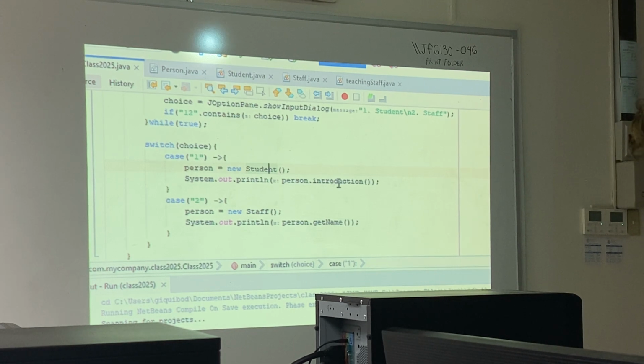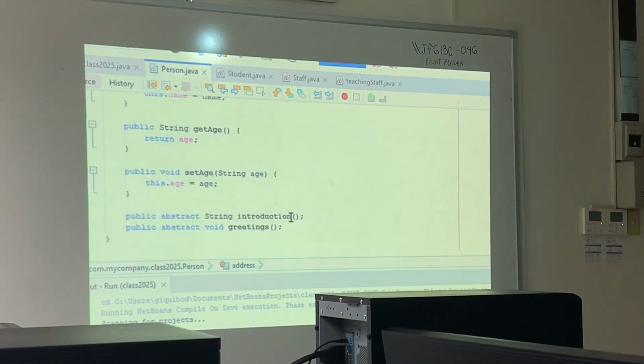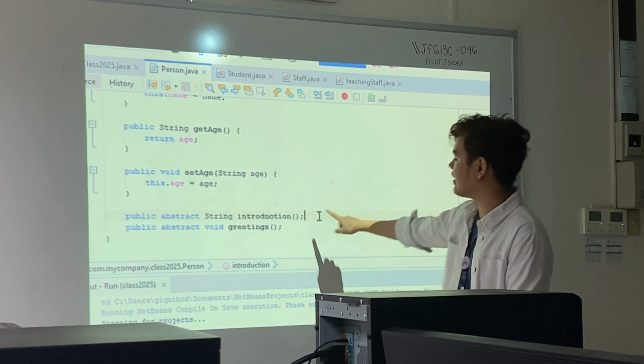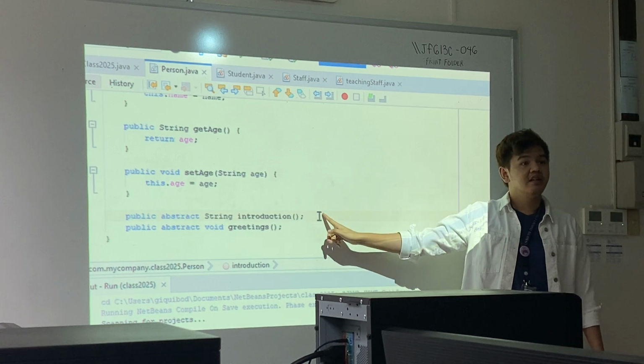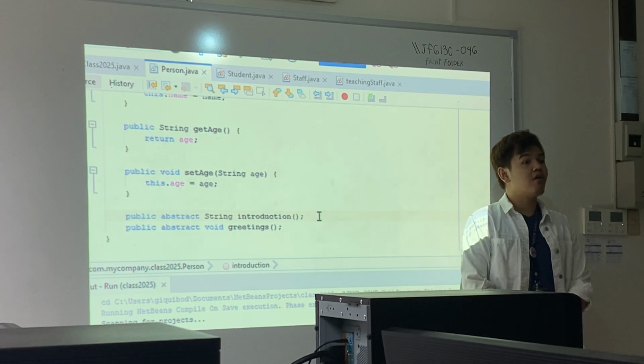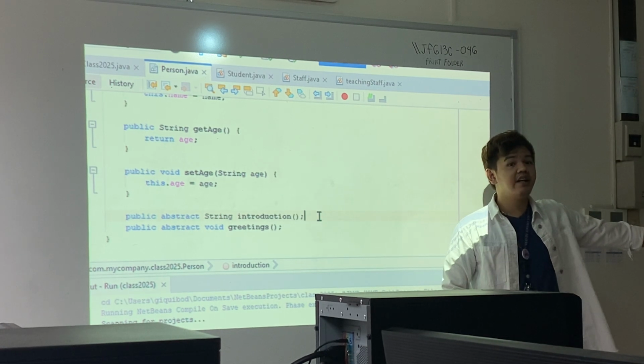But we can access introduction, because all subclasses have an introduction, as required by the person class. We made introduction an abstract method, and this method requires all subclasses to have an introduction method.